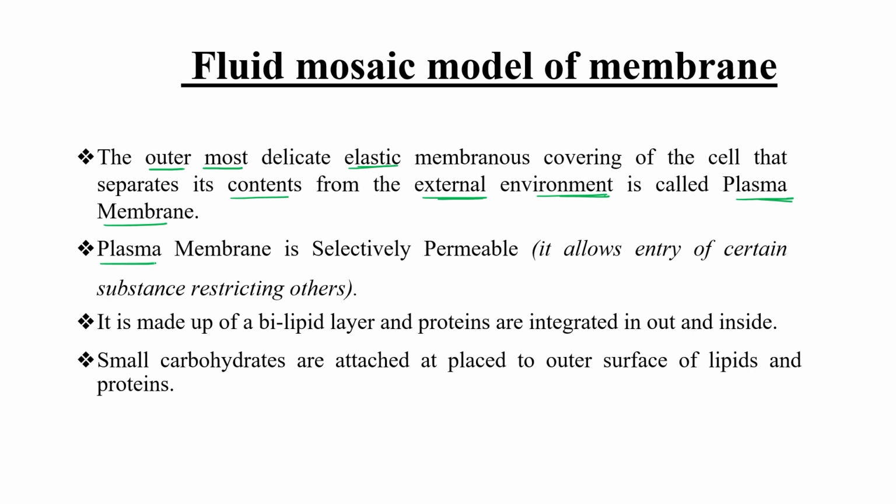This plasma membrane is selectively permeable, meaning it allows entry of certain substances only, restricted entry. It is made up of lipid bilayer and protein, and proteins are integrated in, out and inside out. Some small amounts of carbohydrates are also attached to the outer surface of the lipid and protein both.